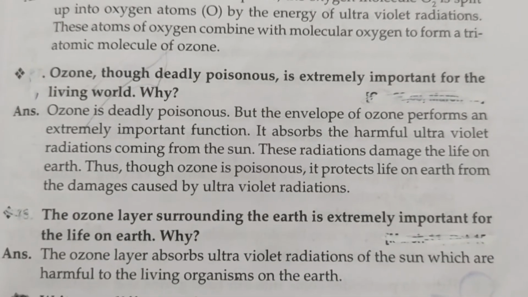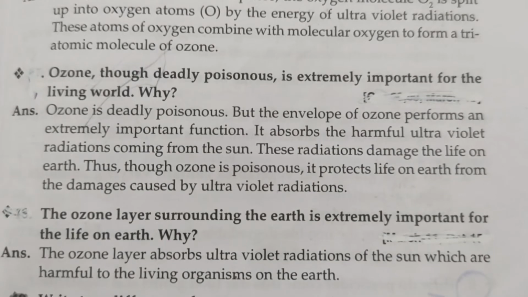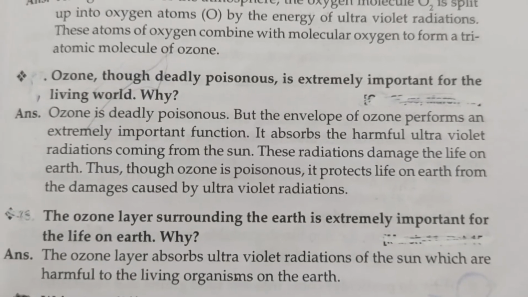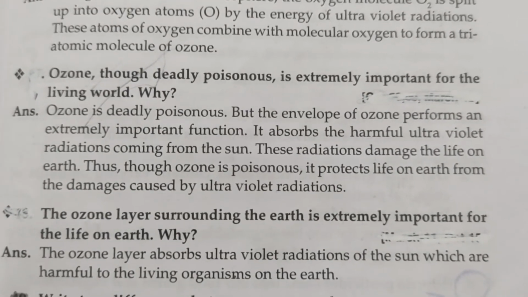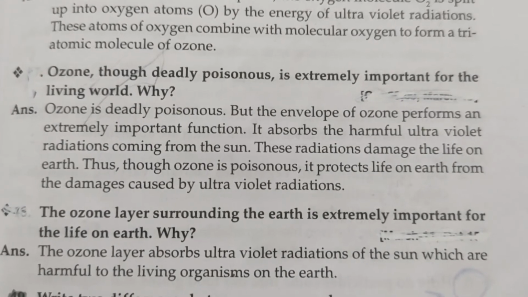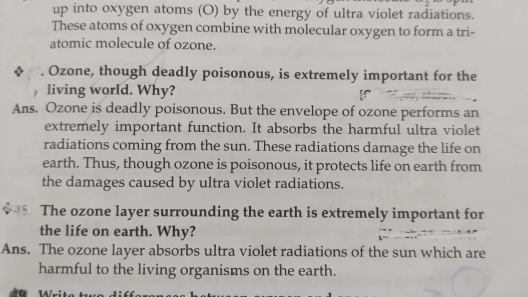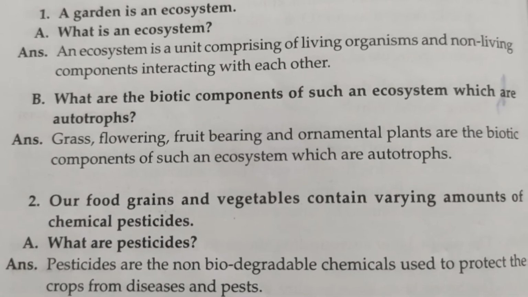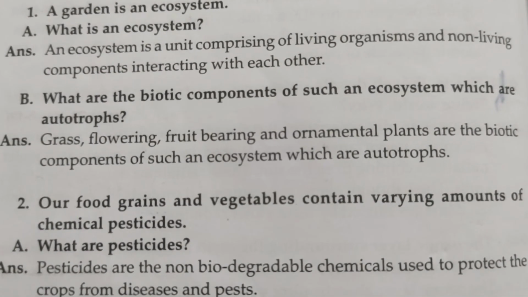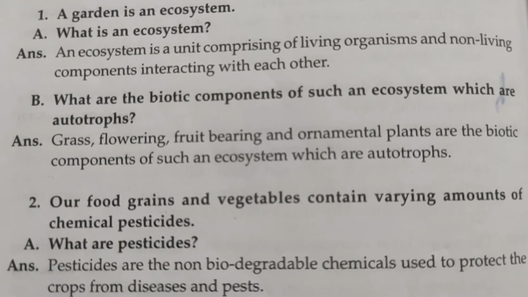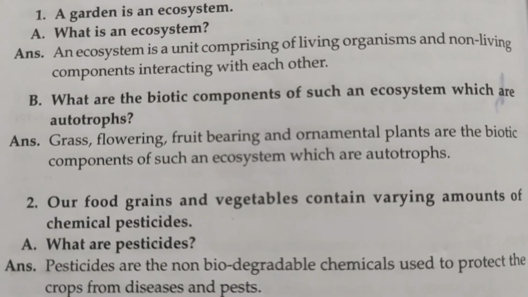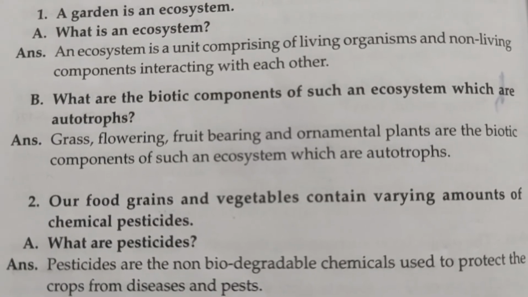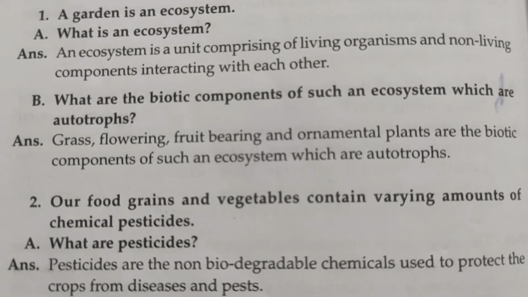The ozone layer surrounding the earth is extremely important for life on the earth. Why? The ozone layer absorbs ultraviolet radiation of the sun which is harmful to the living organisms on the earth. Now let us solve some short answer type questions. Information is given and you have to answer the questions on the basis of the given information.